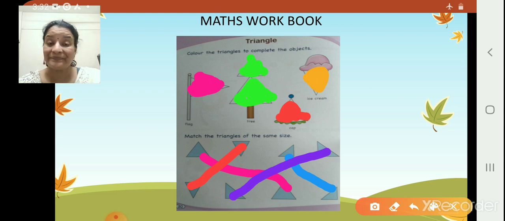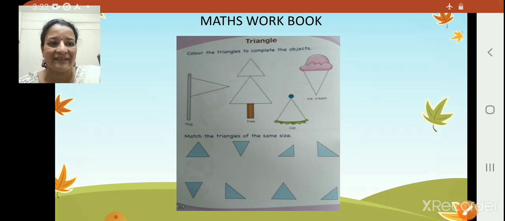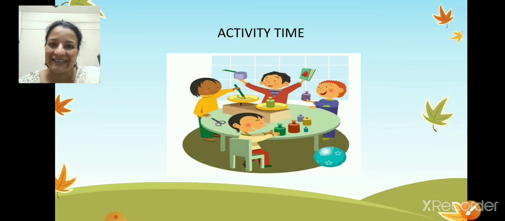Okay, children. Now, as usual, some activity for you. Now, would you like to draw all these objects given? Flag, Christmas tree, birthday cap and ice cream cone. Shall we try? Okay, let us do it. It is your activity time.